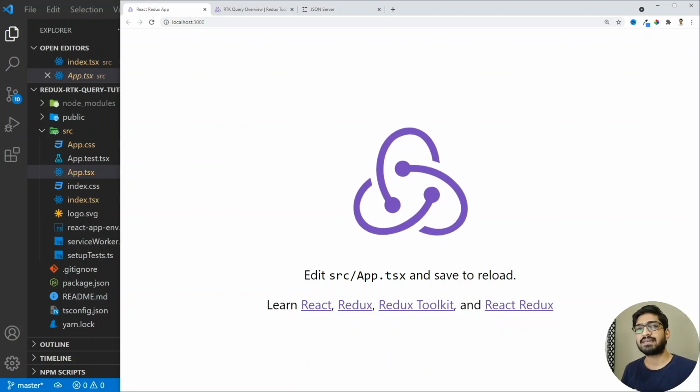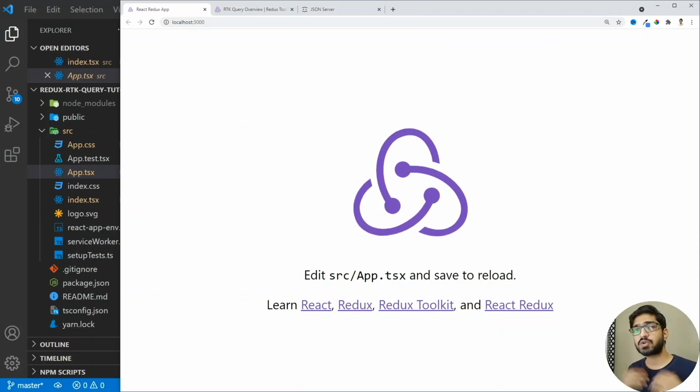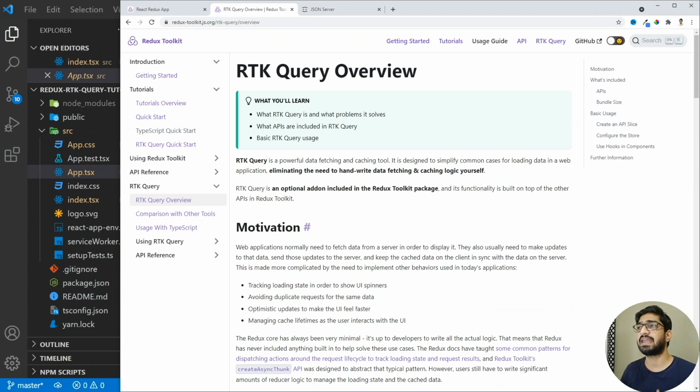So before starting, let's understand what this RTK Query is all about. And let's go to the official documentation of RTK Query. If we see here, then it says that RTK Query is a powerful data fetching tool. So that means it helps us to fetch the data from the server and cache that data for future use. And it is designed to simplify the common use cases for loading data in the application.